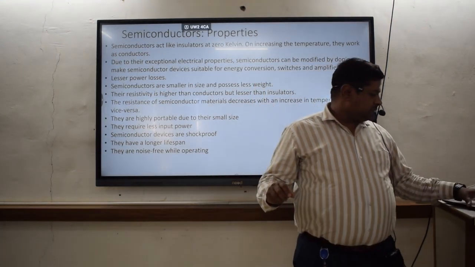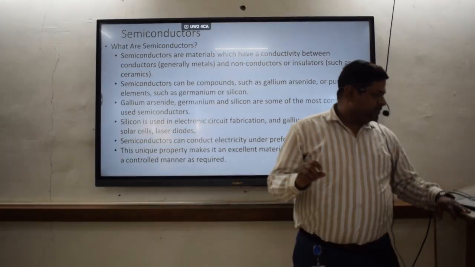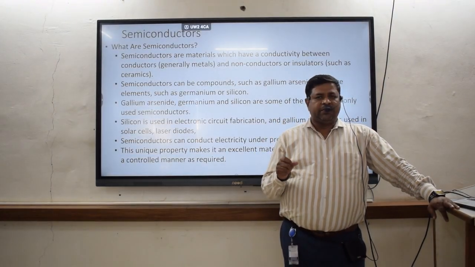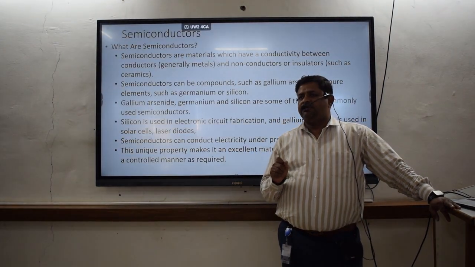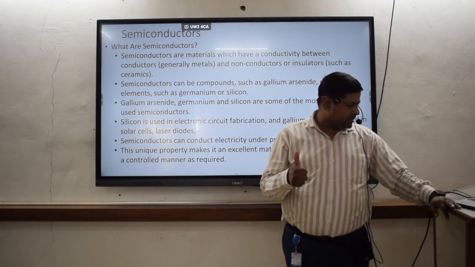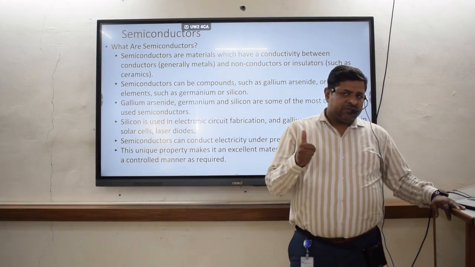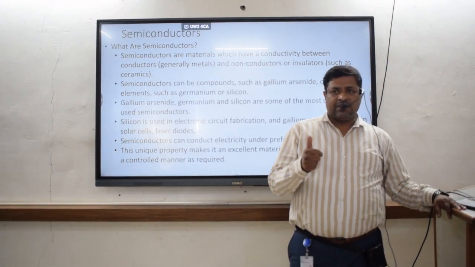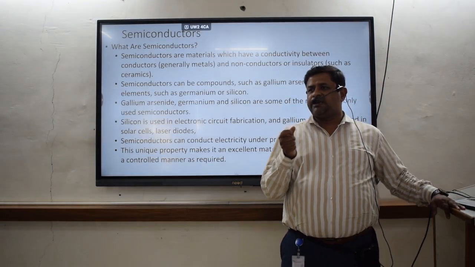If you want to ask what exactly a semiconductor means, these are materials having conductivity in between insulators and conductors. These are, for example, a compound like gallium arsenide, a kind of impure extrinsic type of semiconductor.